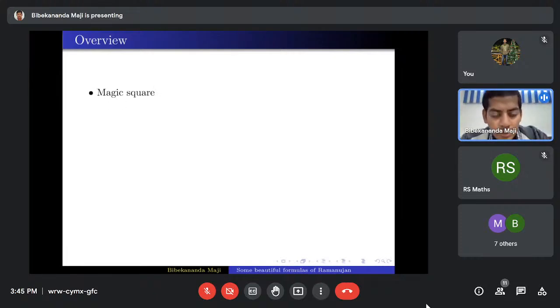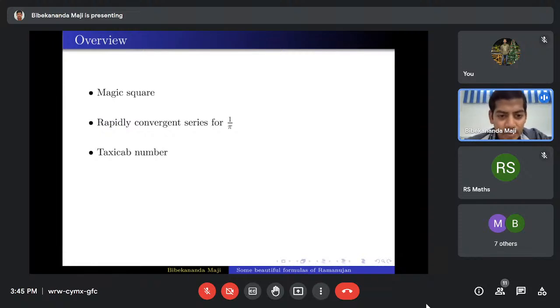Today I am going to cover five topics. First is magic squares, which is chapter 1 of volume 1 of Ramanujan's notebooks, as well as chapter 1 of volume 2. Then I'll talk about a rapidly convergent series for 1 by pi. Then a taxicab number, which is a quite famous number, so most of you may know about it. Then one surprising identity I'll mention, and at the end, I'll mention the Ramanujan tau function.